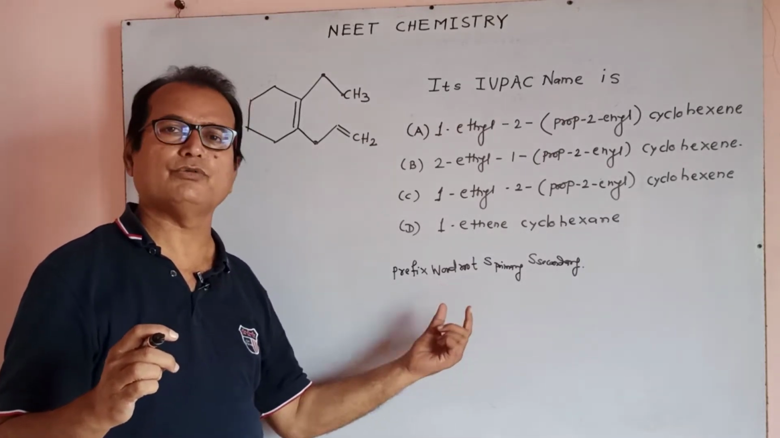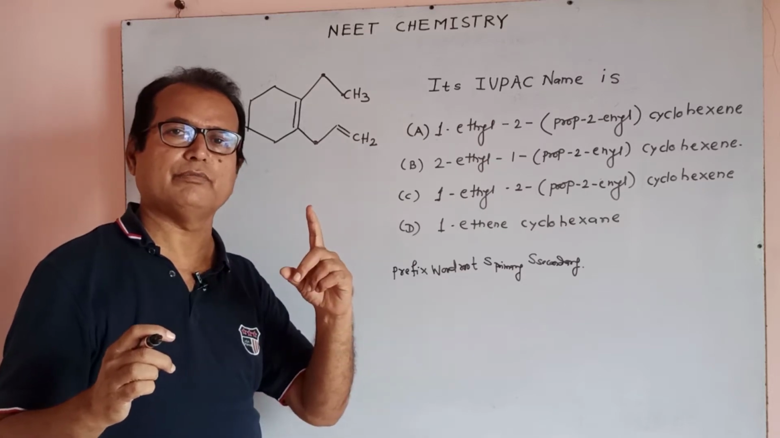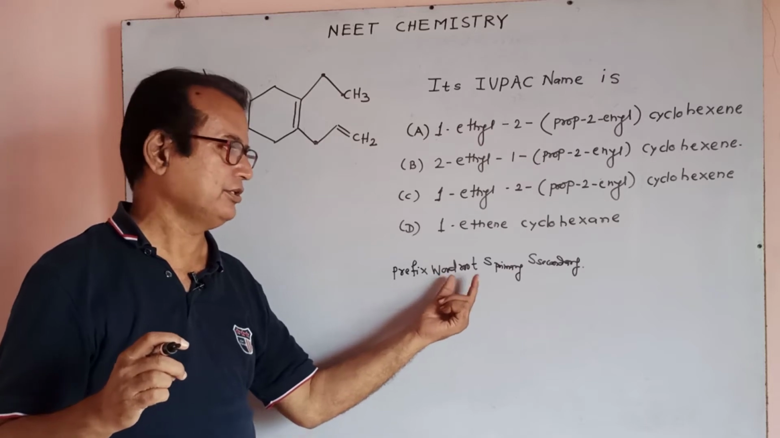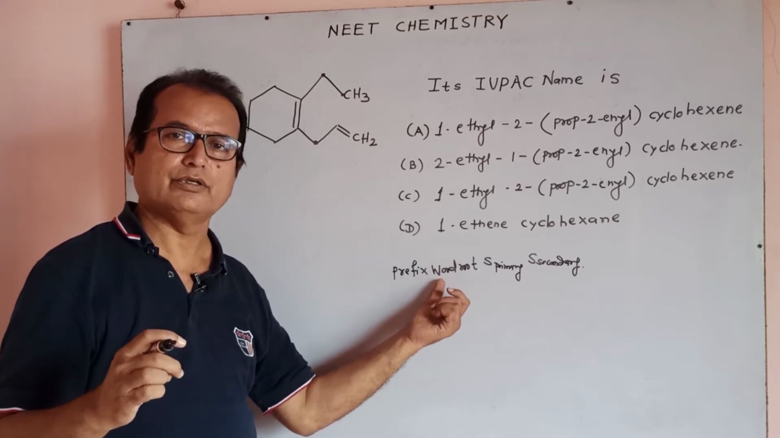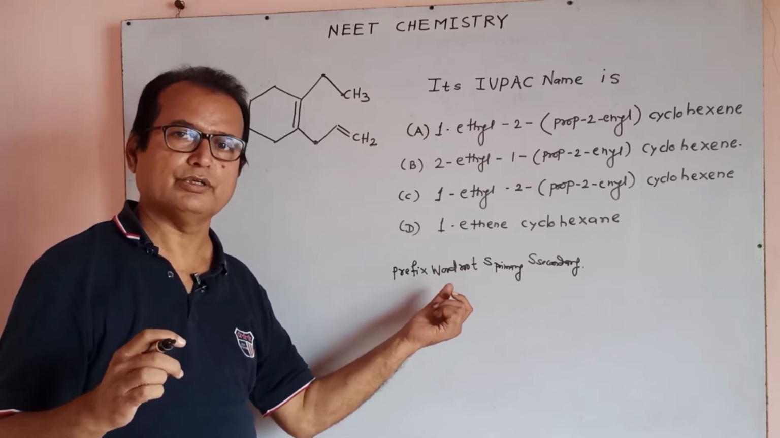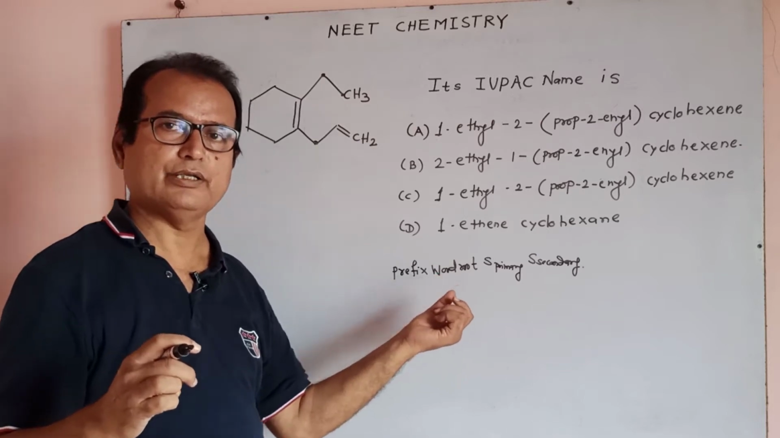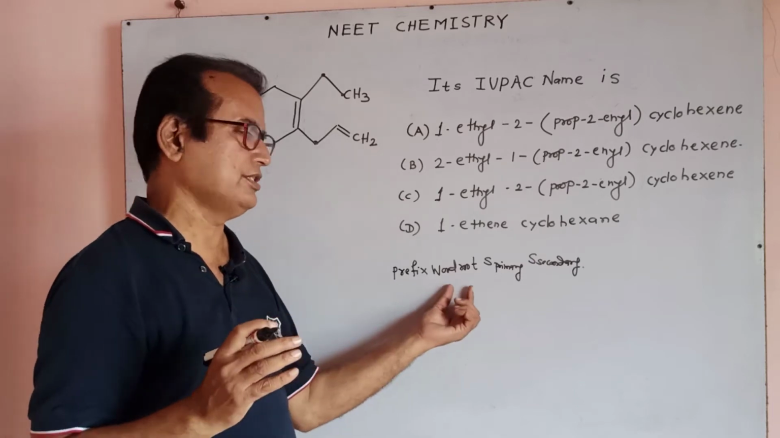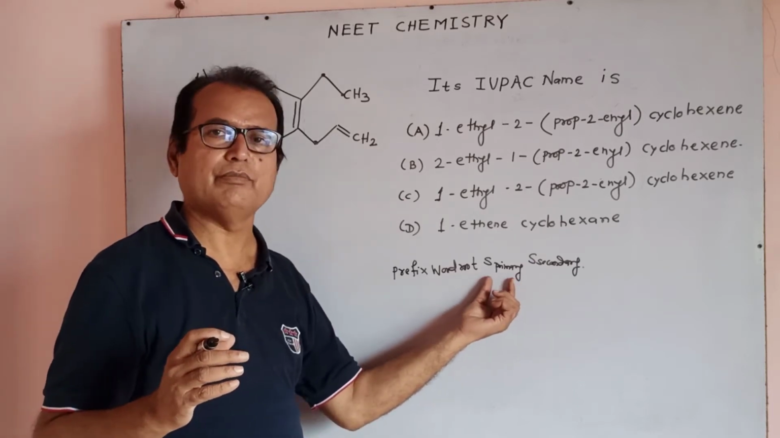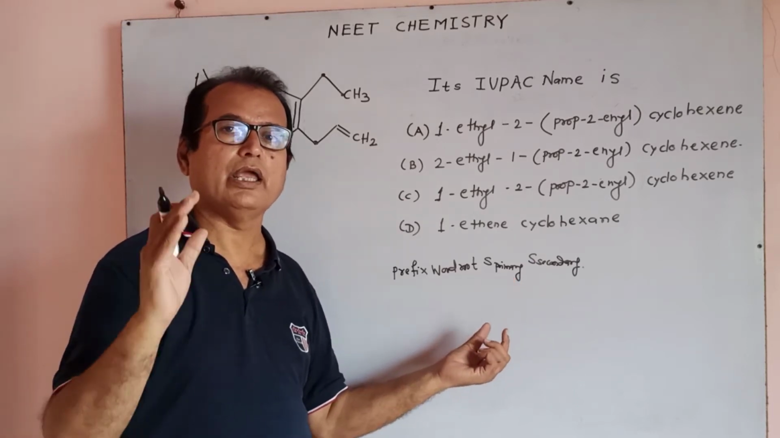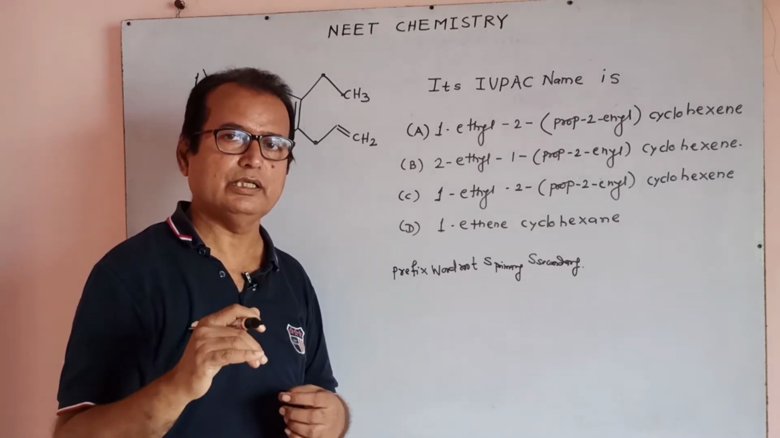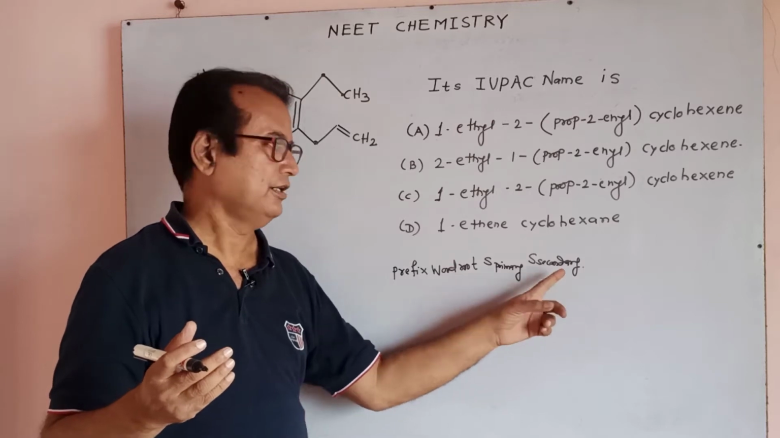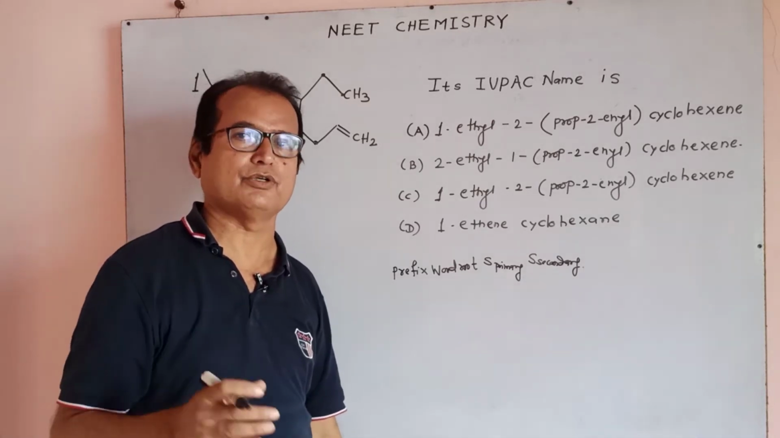And word root means, for carbon number 1 it is meth, as in methane; meth, eth, but, pent, depending upon the number of carbons. That is the main word root. After the word root comes the suffix primary: ane if a single bond is there, ene if a double bond is there, yne if a triple bond is there. And the suffix secondary is the functional group.